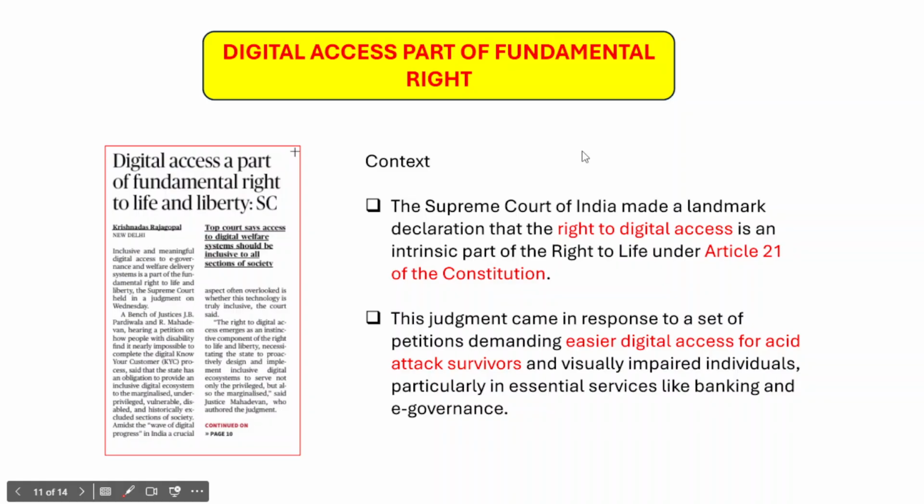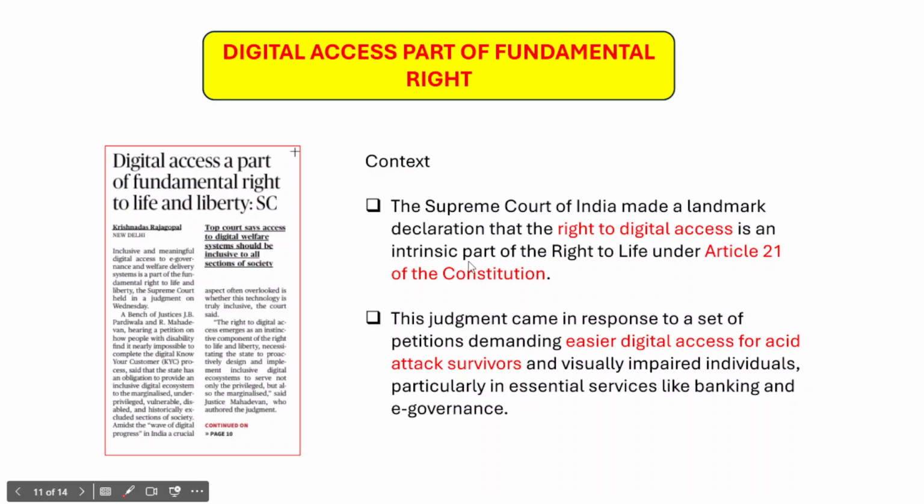For that matter, right to clean pollution free environment, right to health, right to education, right to be silent, right to internet, right to information. So all these different rights are included in Article 21 of the Indian Constitution by the Supreme Court over a period of time through its progressive judgments. So in this context, recently the Supreme Court has held that digital access could be part of the fundamental rights.